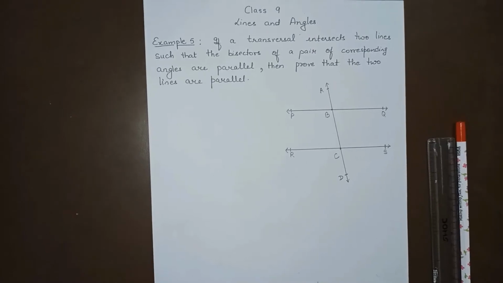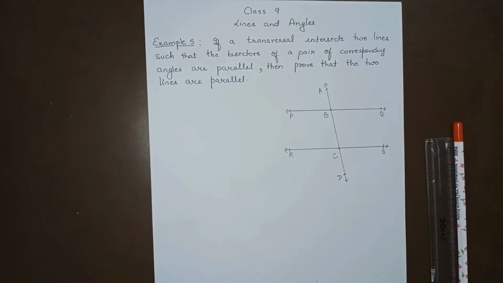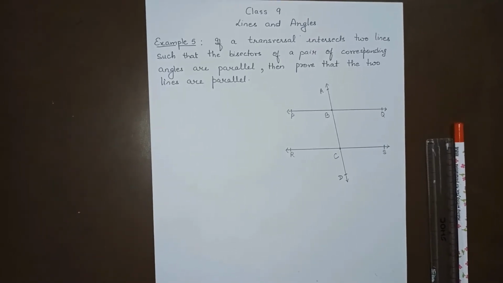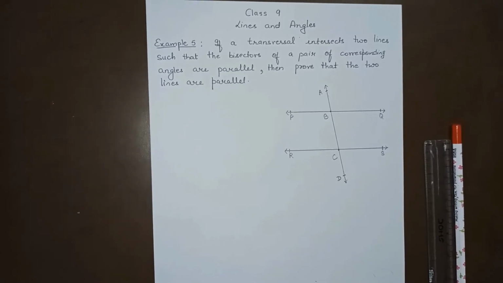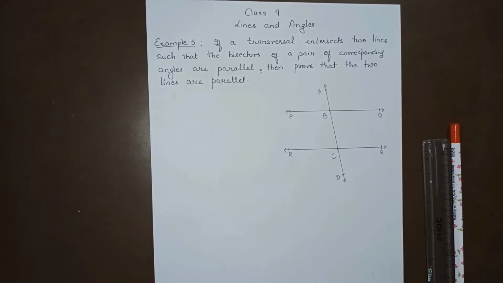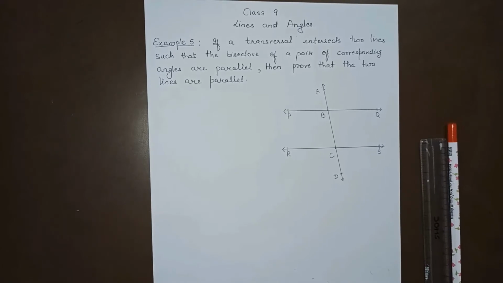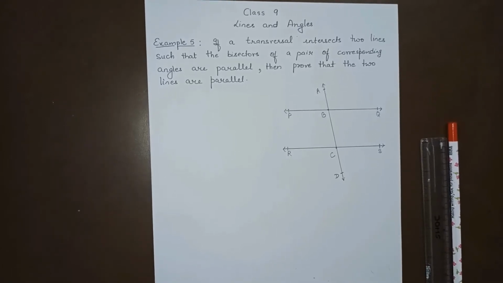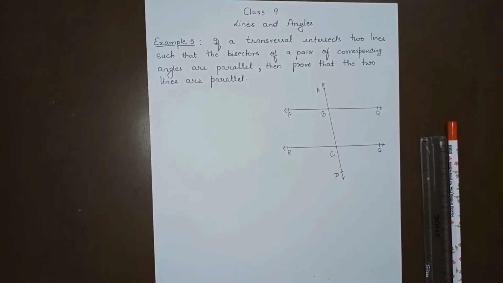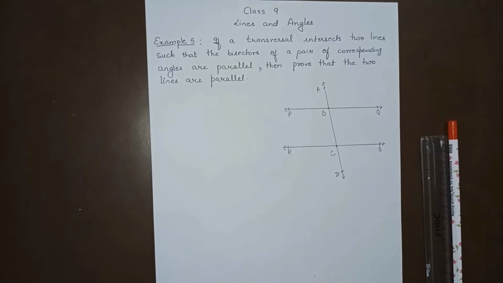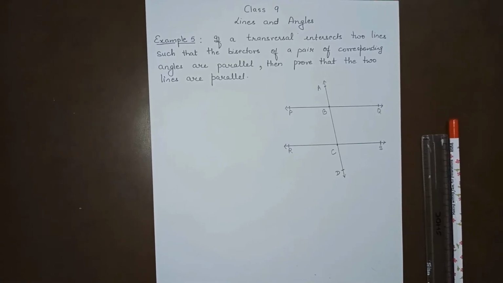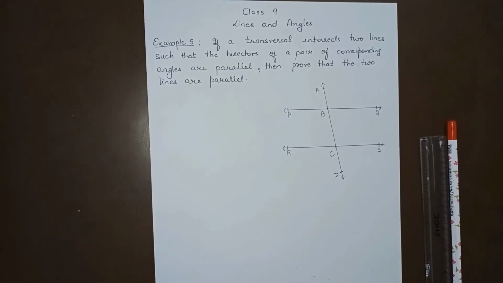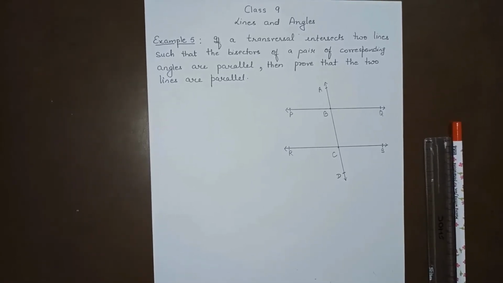Hello everyone, today we will be doing class 9th chapter lines and angles. I am taking example 5 from NCERT book. The example is: if a transversal intersects two lines such that bisectors of a pair of corresponding angles are parallel, then prove that the two lines are parallel.